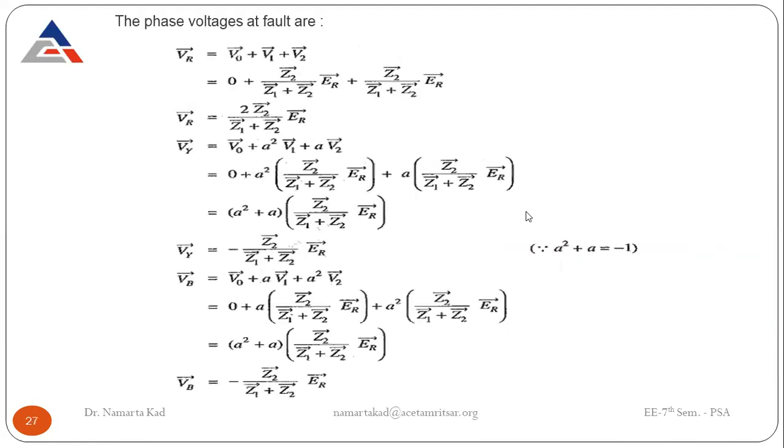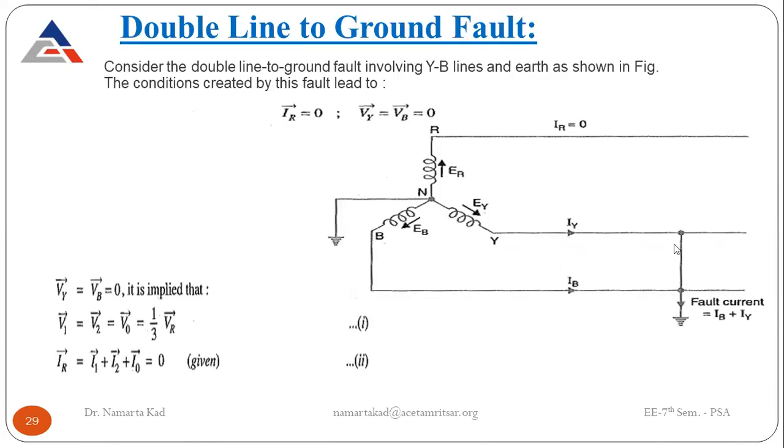But here, in the double line to ground fault, the fault is there in the two lines, but it is grounded. So that's why Vy is equal to Vb is equal to 0. Okay, and when you apply these conditions, it is implied that V1 is equal to V2 is equal to V0, which comes up as VR divided by 3.